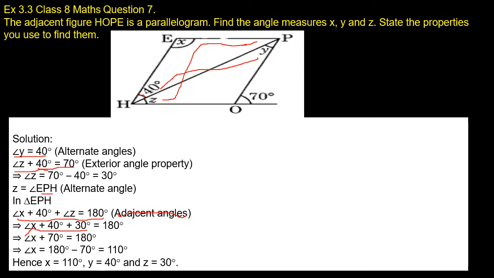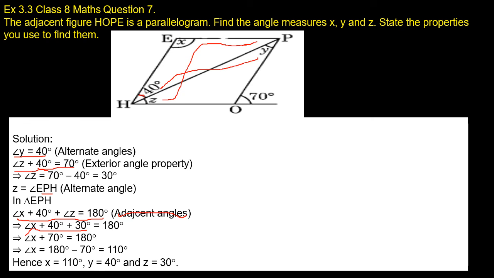So angle x plus 40 degrees plus angle z equals 180 degrees. Angle x plus 40 degrees plus 30 degrees equals 180 degrees. Angle x plus 40 plus 30, meaning 70 degrees, equals 180 degrees. Angle x equals 180 degrees minus 70 degrees.